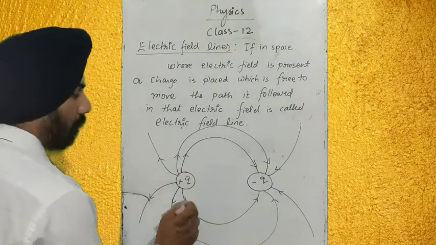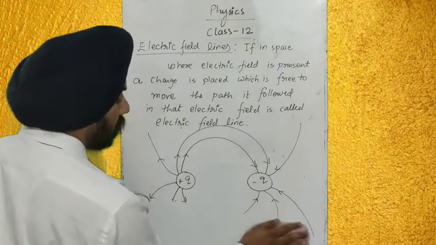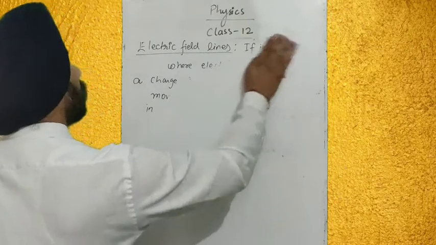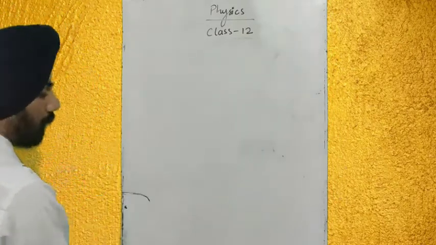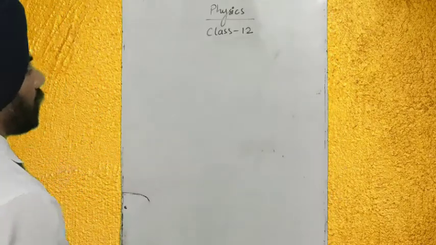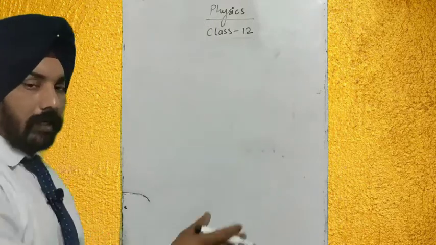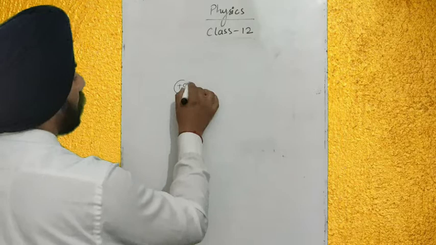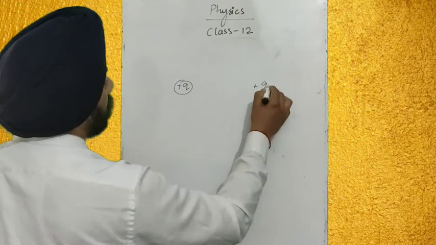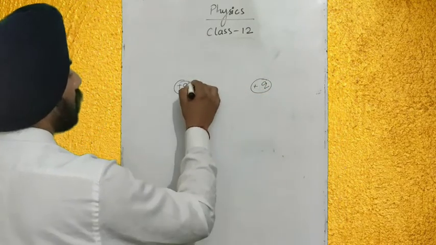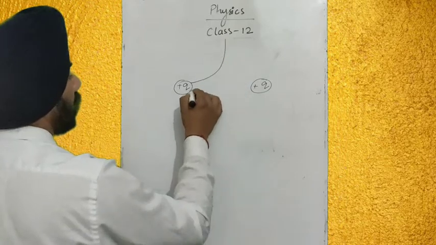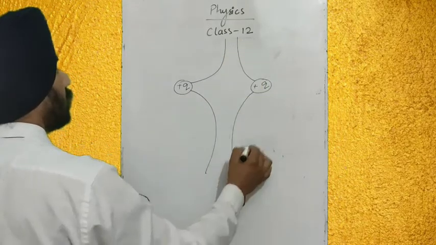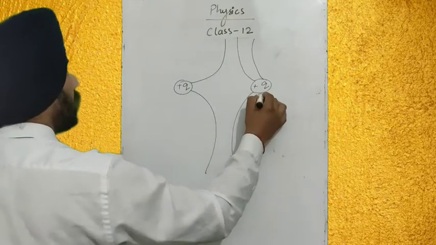If both are positively charged, plus q and plus q, the earlier arrangement, where plus and minus were together, is also called a dipole. Now with both positive charged particles, the lines originating from them will repel each other.